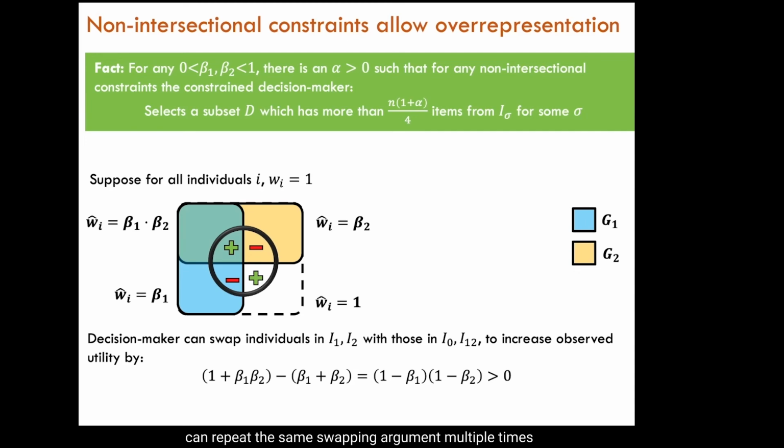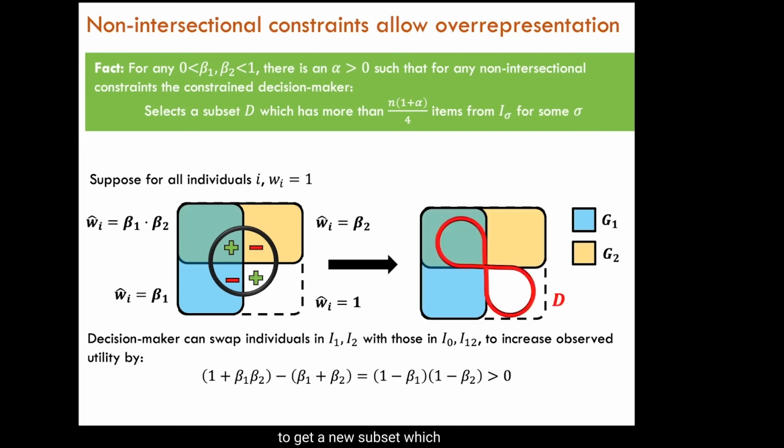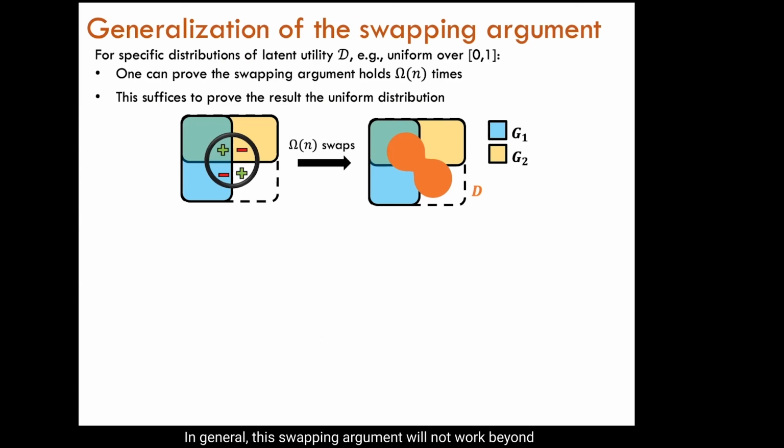We can repeat the same swapping argument multiple times to get a new subset which satisfies the constraint, which has a higher observed utility than the original subset, but which significantly overrepresents the two intersections. This contradicts our initial assumption that the decision maker selects a subset that does not significantly overrepresent any intersection. In general, this swapping argument will not work beyond this specific example. But for distributions, such as the uniform distribution, we can show that the swapping argument works a sufficient number of times, and this proves the result for the uniform distribution. The downside of this proof strategy is that it's not straightforward to extend to other distributions.